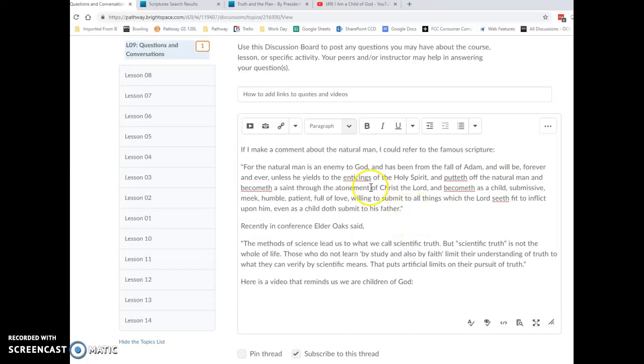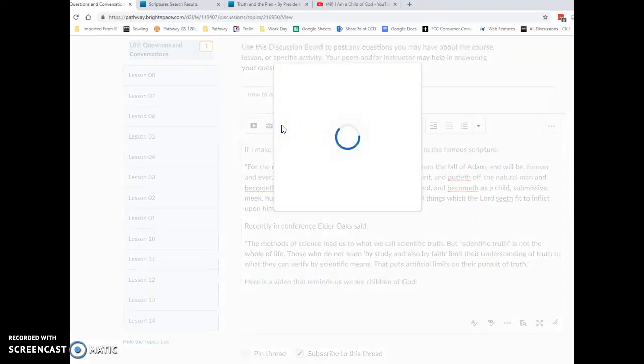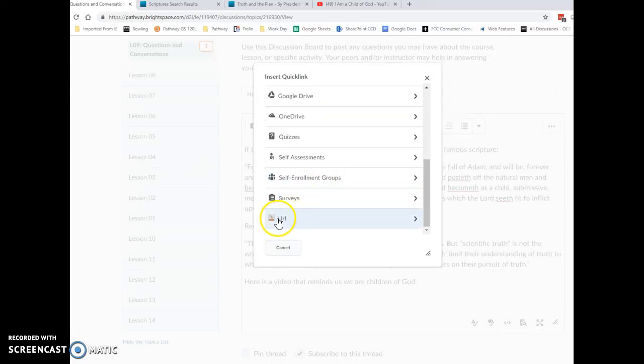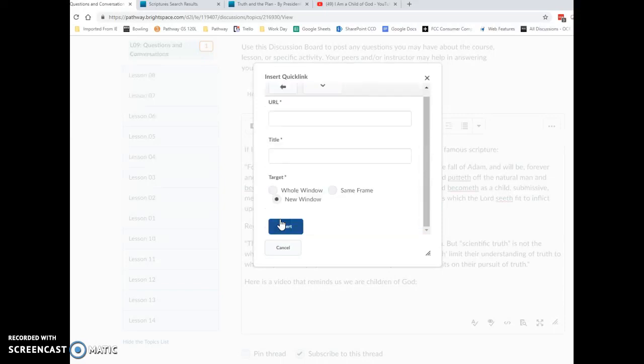And I want to make a reference to where that came from, and I want you to be able to link out to that reference. So I get to the end, I click right here at the end of the sentence, and then I click on this chain, which means insert quick link, and it opens up a dialog, and I can go to the bottom of that and say I want to add a URL. That's an internet term for a universal resource locator.